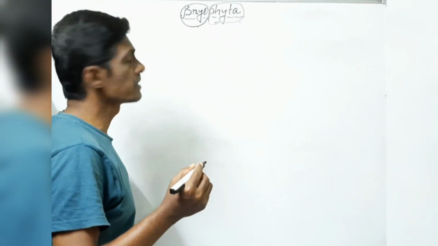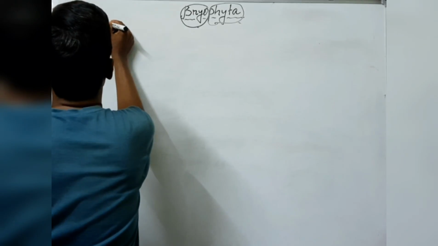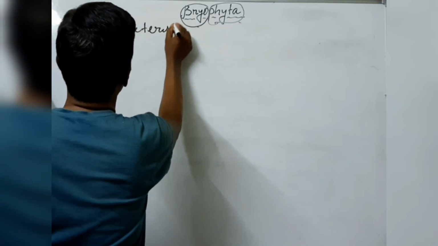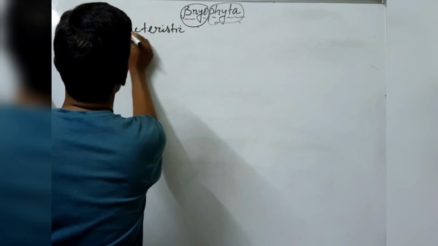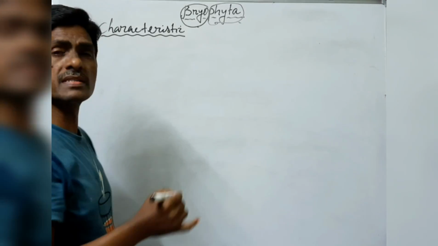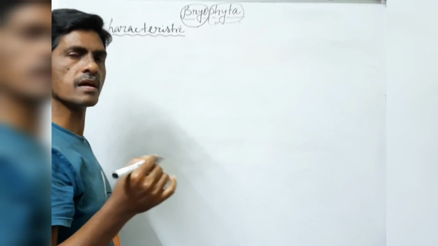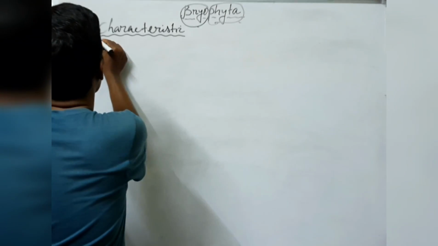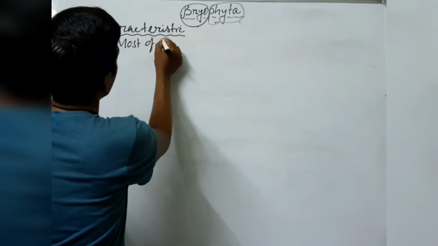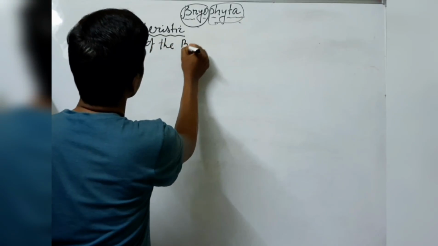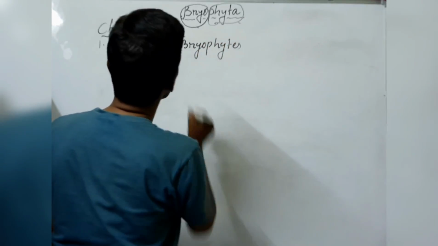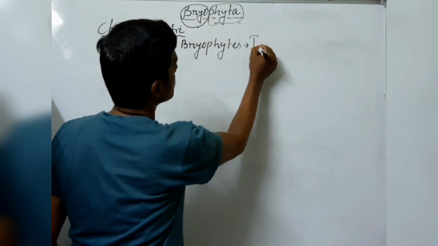Now we will discuss the characteristic features of bryophytes. First of all, bryophytes are mostly terrestrial, but some bryophytes also live in water. So here we can write: most of the bryophytes are terrestrial.